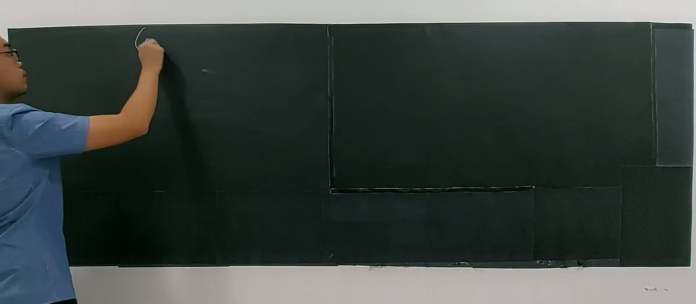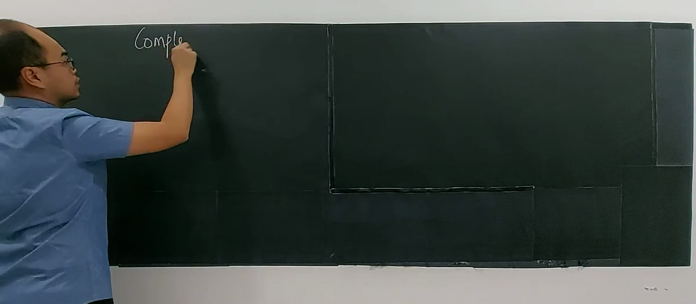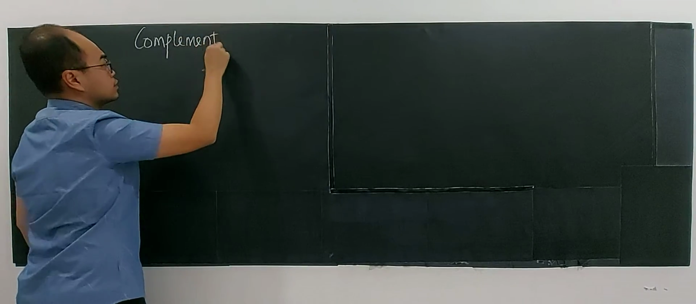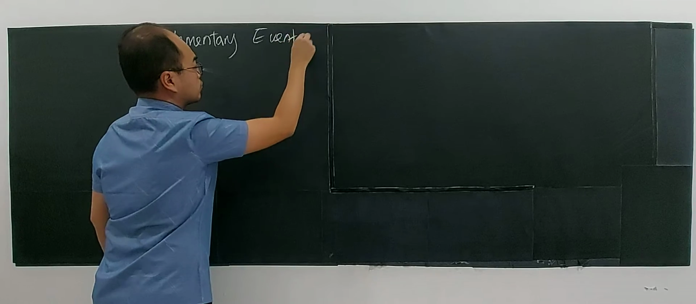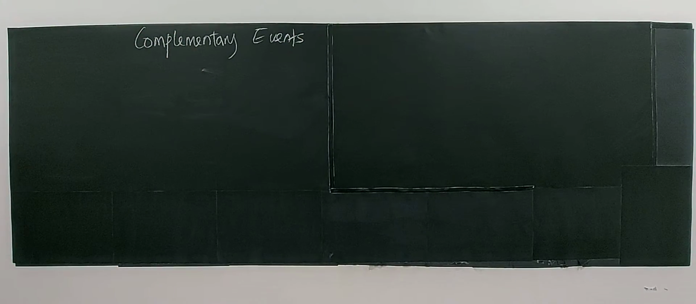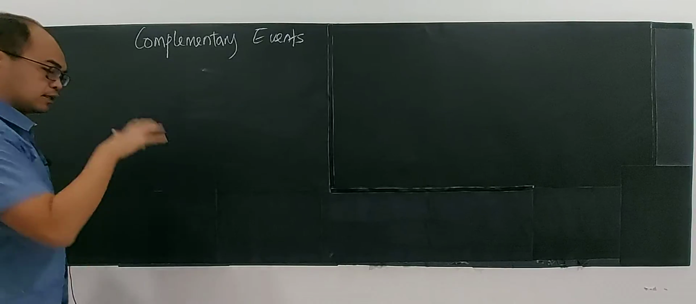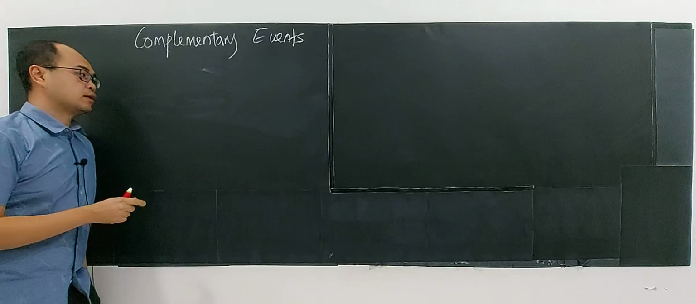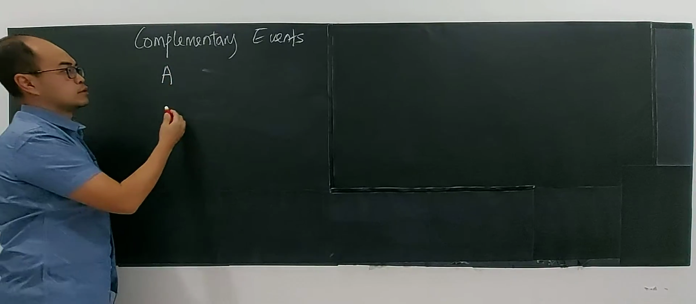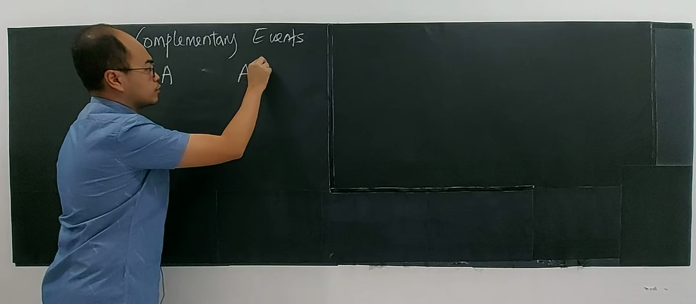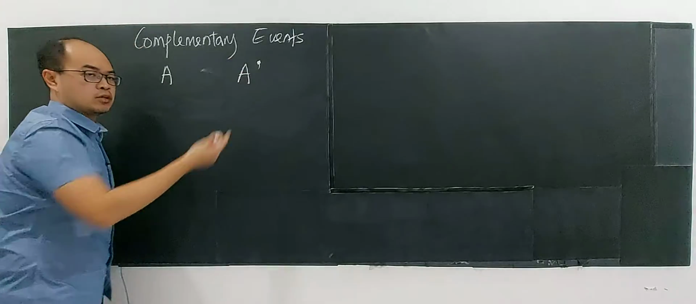Alright, in this video we are going to talk about complementary events. So what is meant by complementary events? It means that the two events cannot occur at the same time. For example, if event A happened, then A prime, the complement of this event, will not occur.